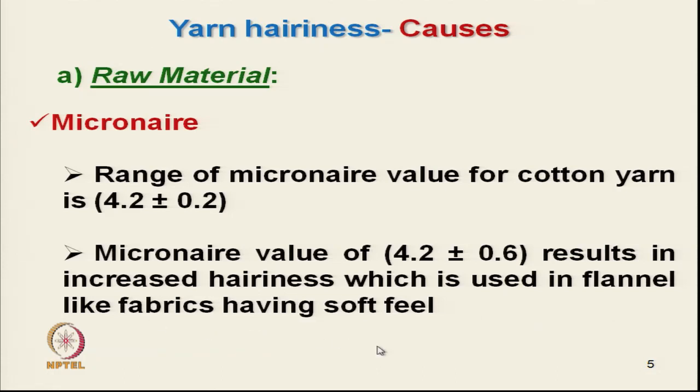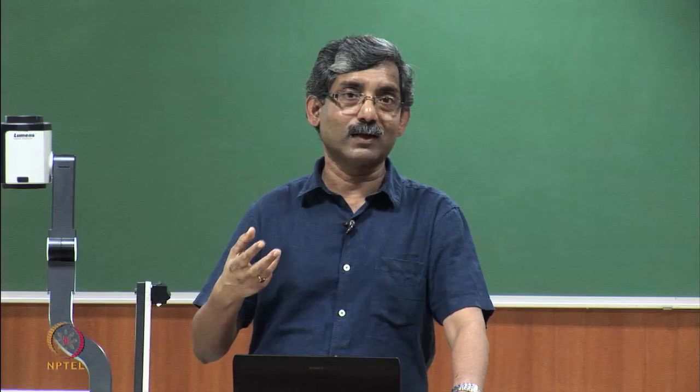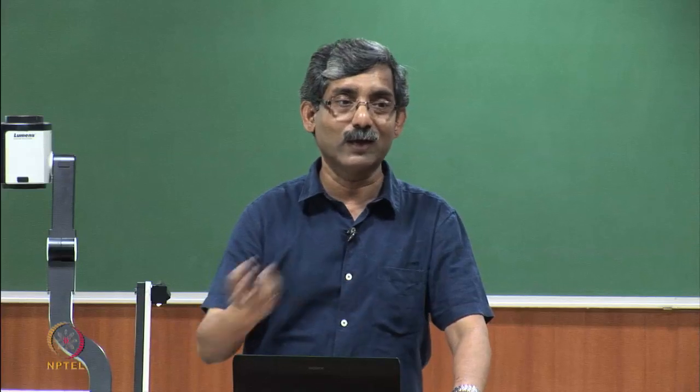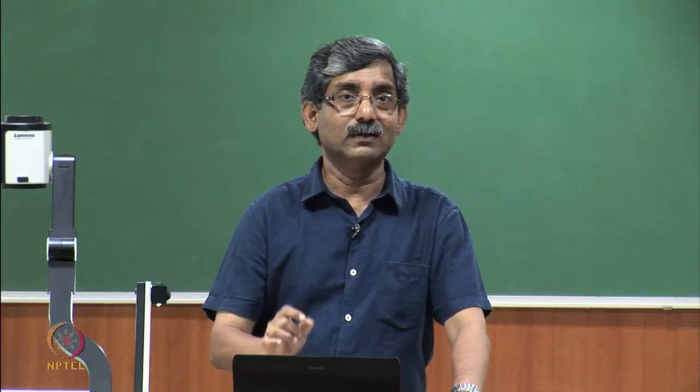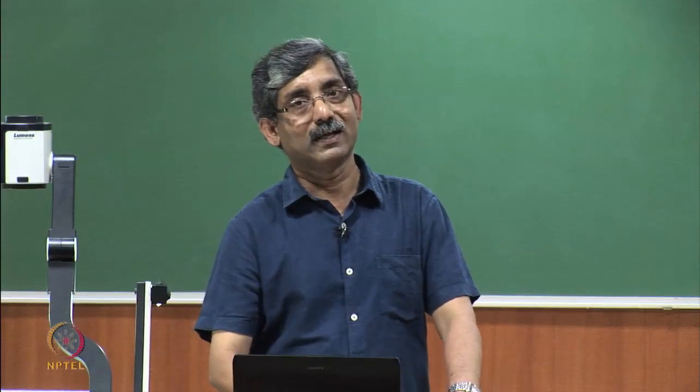So, this has got its use. If we want a fabric which has a flannel like feeling, then we need cotton with higher variability in micronaire. One can always try to mix two different varieties of cotton with different micronaire values, then we can create hairiness. So, if the micronaire value ranges too much, then it will create hairiness.